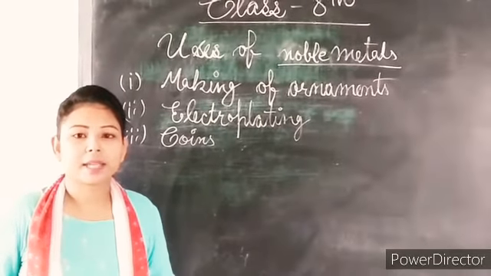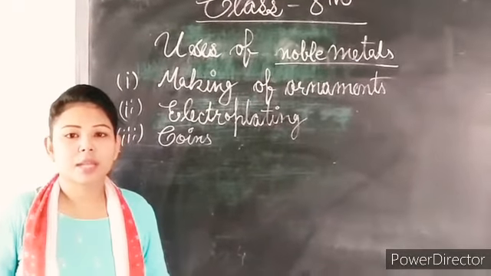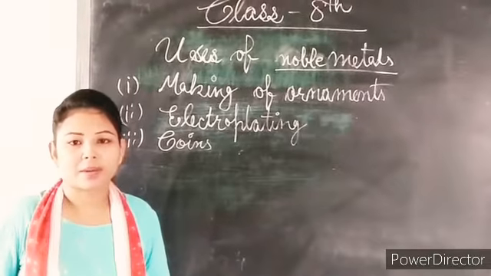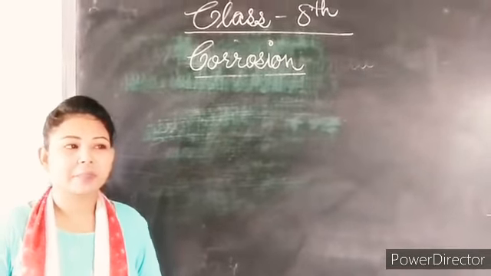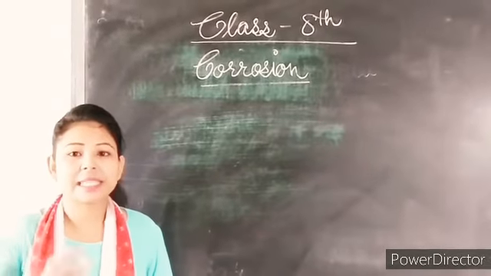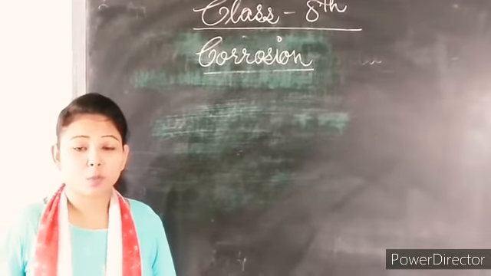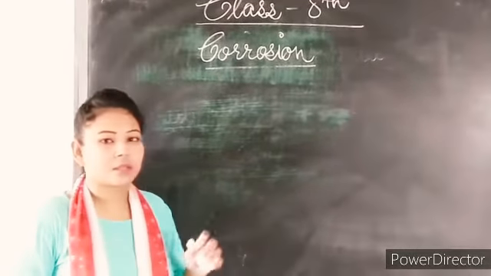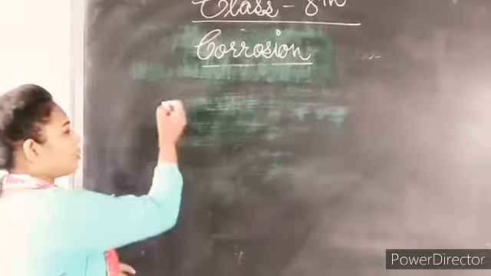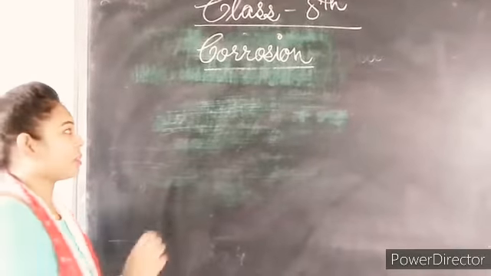Now let's understand corrosion and rusting of iron. Corrosion is a process in which any substance or material is eaten away by exposure to air and other chemicals. So how can you write its definition?